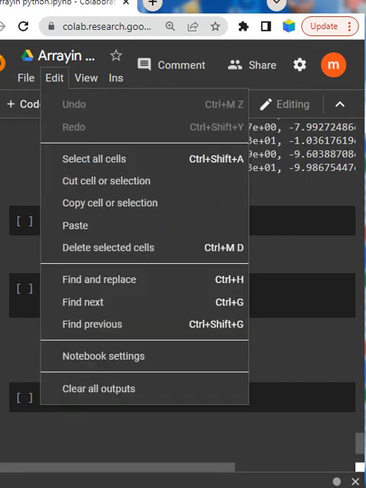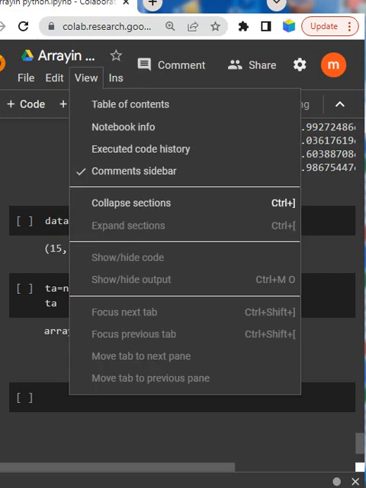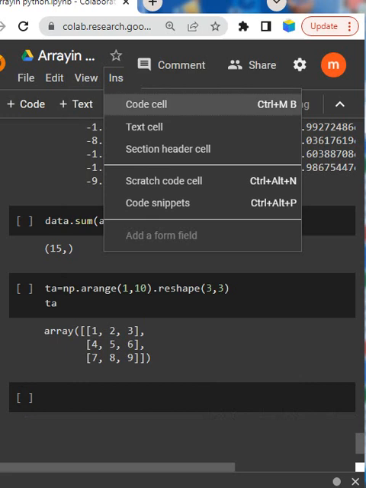You can download as IPYNB or .py, which means Python format. Next is the Edit menu. You can select all cells, cut cell selections, copy cells or selections, paste, delete selected, find and replace, find next, find previous, open notebook settings, and clear outputs. In View, you can view the table of contents, notebook information, executed code, comments, and collapse sections. In Insert, you have code cells, text cells, section header cells, scratch code cells, and code snippets.